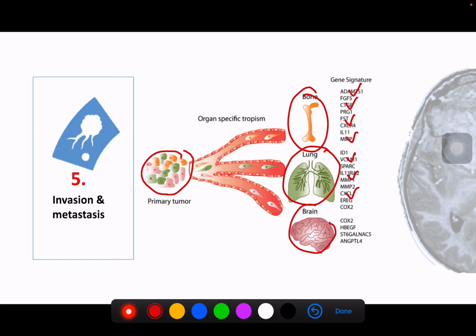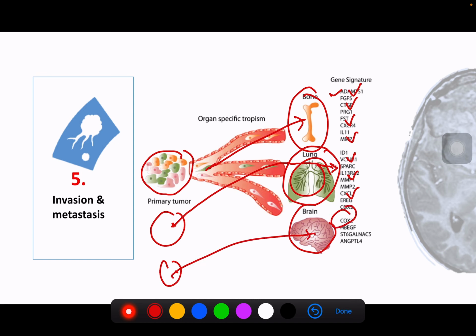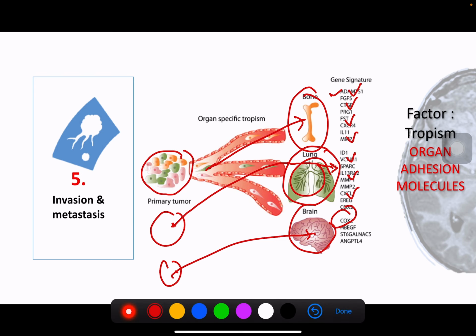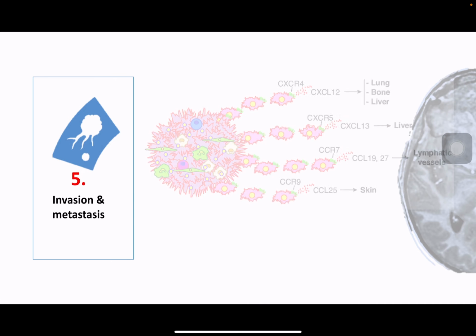There's one particular tumor, they produce certain cells, and these cells have affinity to this protein, and that's the reason why it goes into the bone. Example, another tumor that has affinity to this particular protein, and it goes into the lung. Example, another tumor has affinity to COX-2 protein, then it will go to the brain primarily. Okay, so the expression of adhesion molecules is also important in terms of the tropism. Where does the metastasis go?